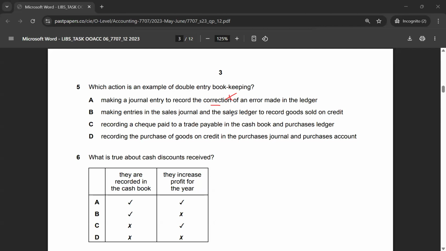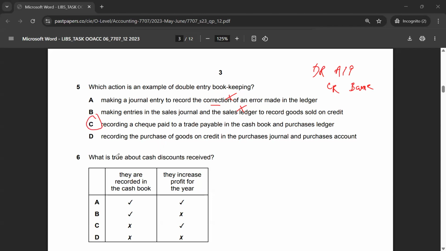Making entries in the sales journal and sales ledger. So these are two different items that we are talking about. So again, this is not going to be the correct answer for multiple choice 5. Recording a check paid to a trade payable in the cash book and purchases ledger, right? So this is going to have a double entry. Generally the entry would be debit accounts payable and then credit bank because the check is paid. The money has flown out. So the correct answer to multiple choice 5 would be option C.